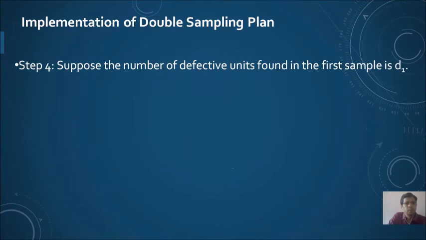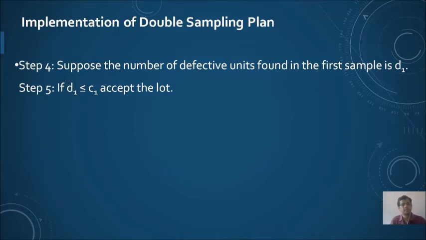Suppose the number of defective units found in the sample is D1. So D1 is indicating the number of defective units found in the first sample. This D1 will be compared with the first acceptance number denoted by C1. If D1 is less than or equal to C1, we will accept the lot.